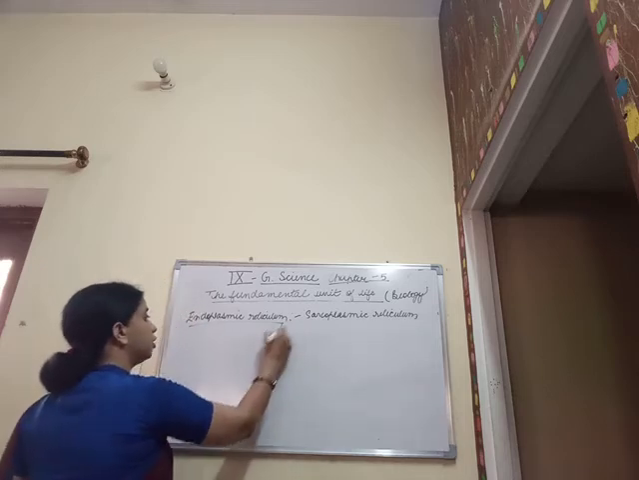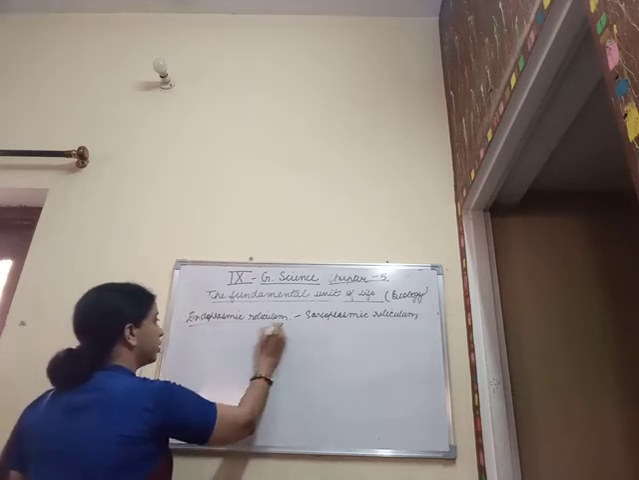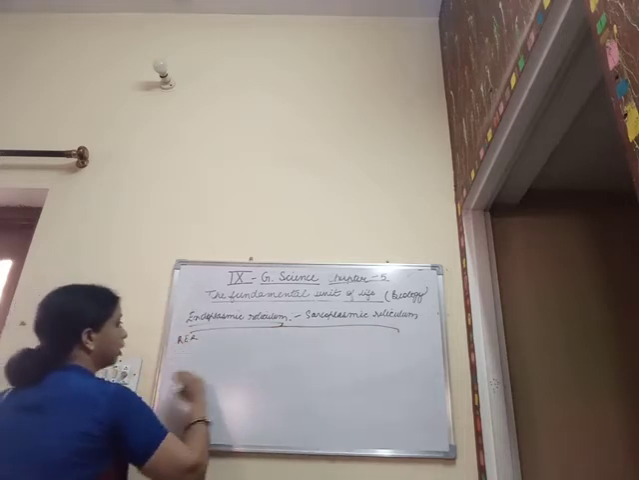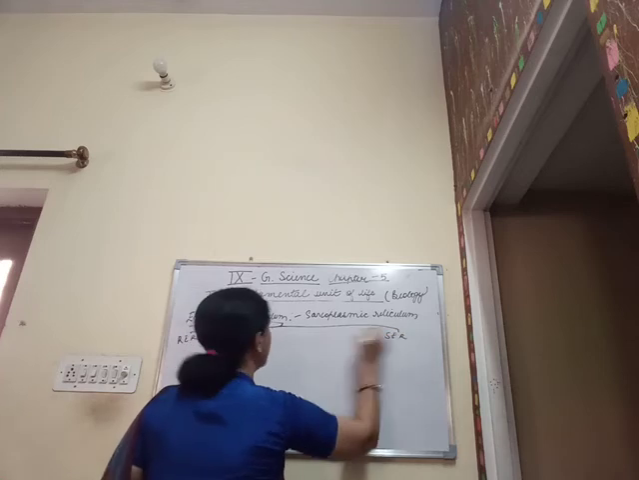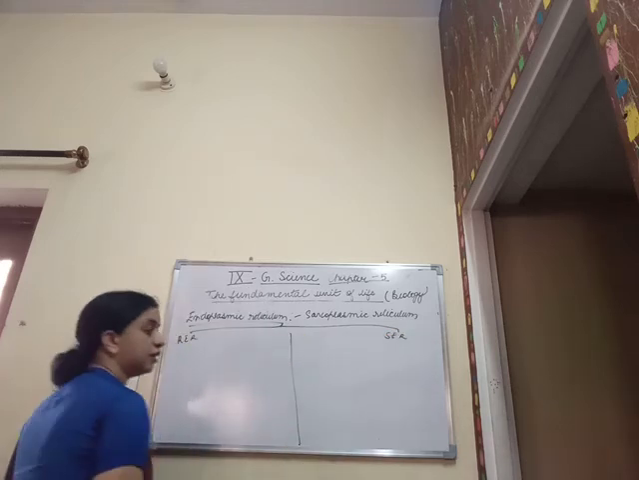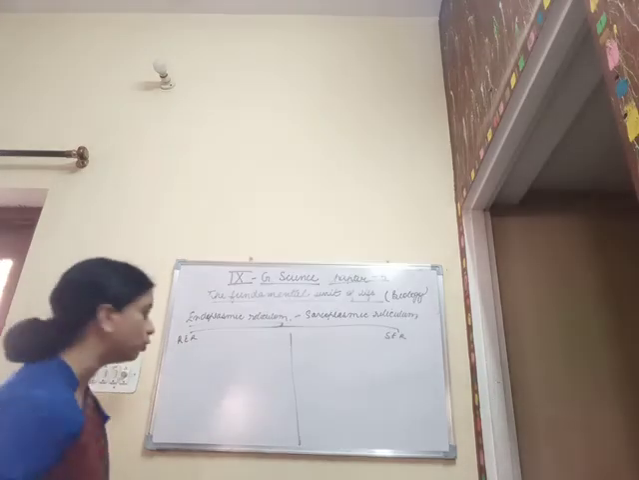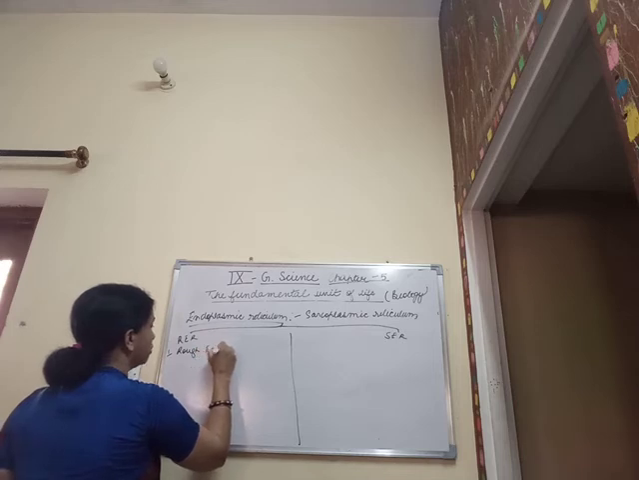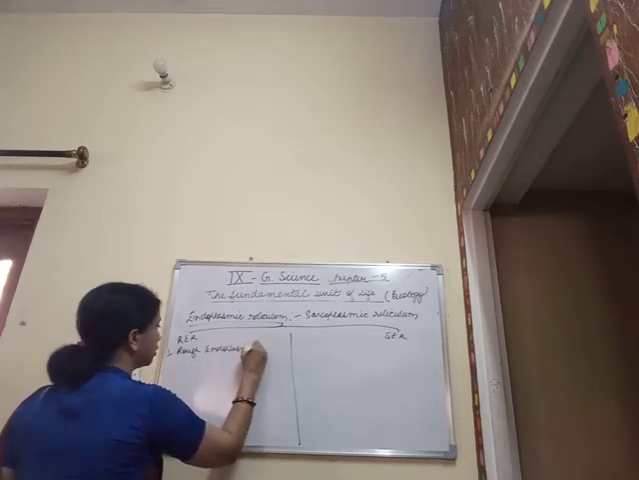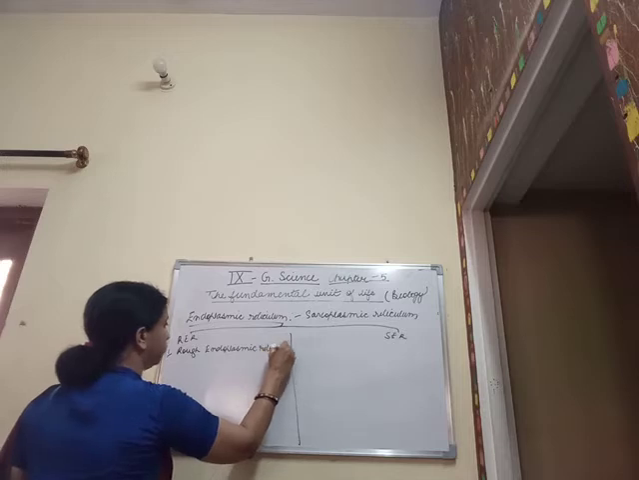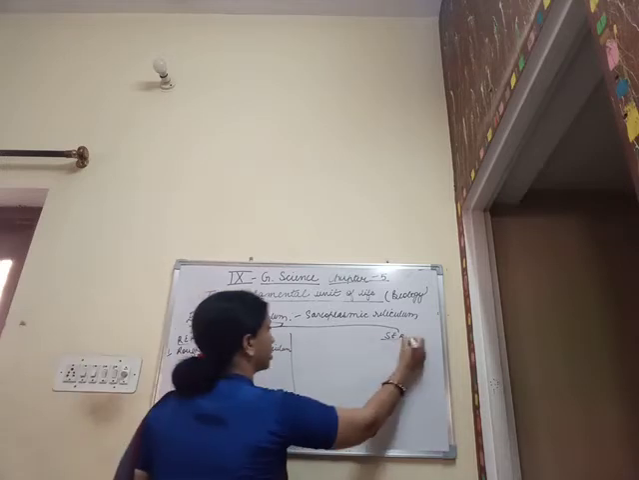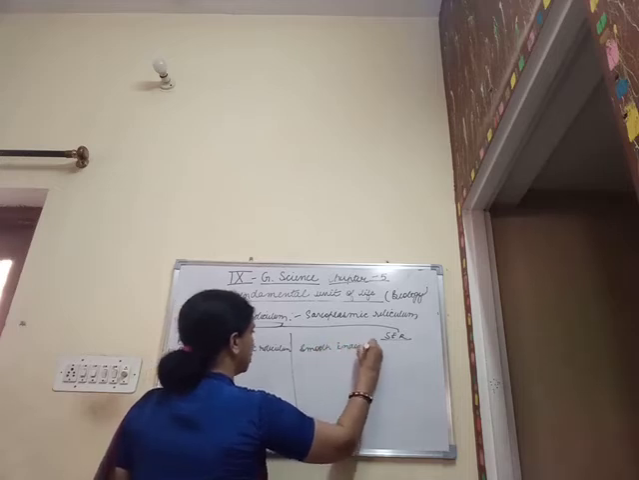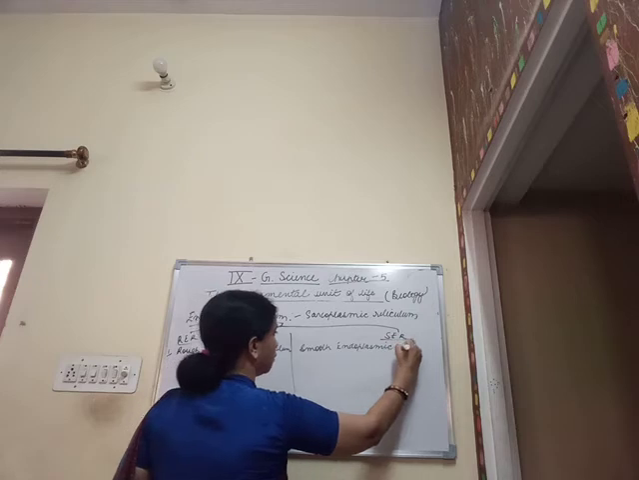So, we are saying up over here that the endoplasmic reticulum is of two types, that is RER and SER. RER signifies the rough endoplasmic reticulum and SER signifies the smooth endoplasmic reticulum.